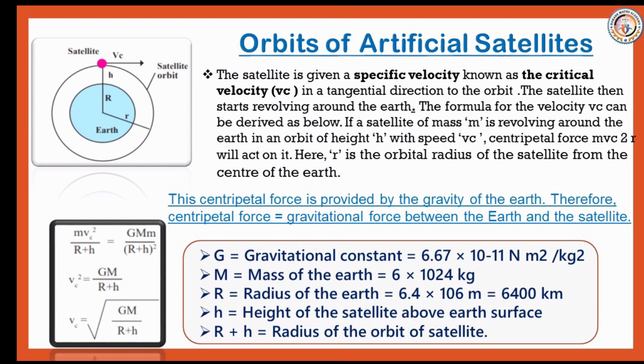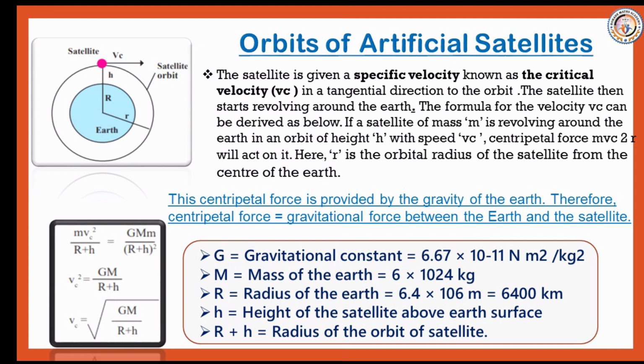Here, G stands for the gravitational constant, equal to 6.67 into 10 raised to minus 11 newton meter square per kg square. M stands for the mass of the Earth, 6 into 10 raised to 24 kg.